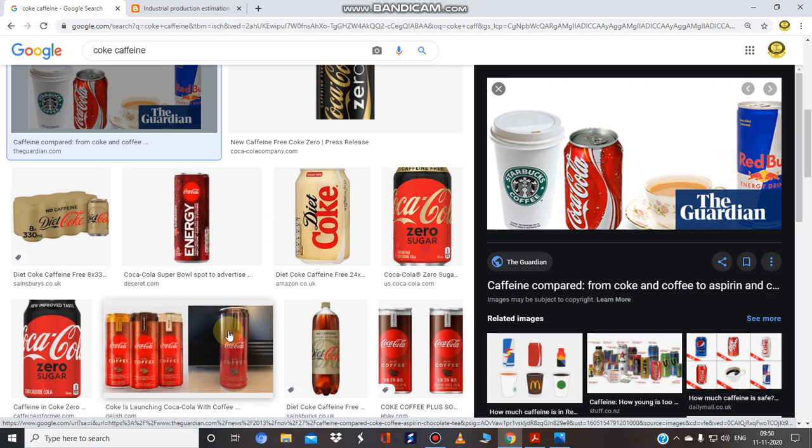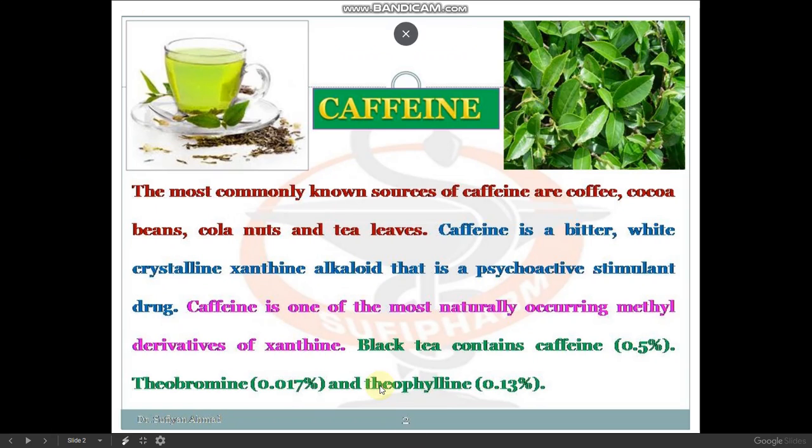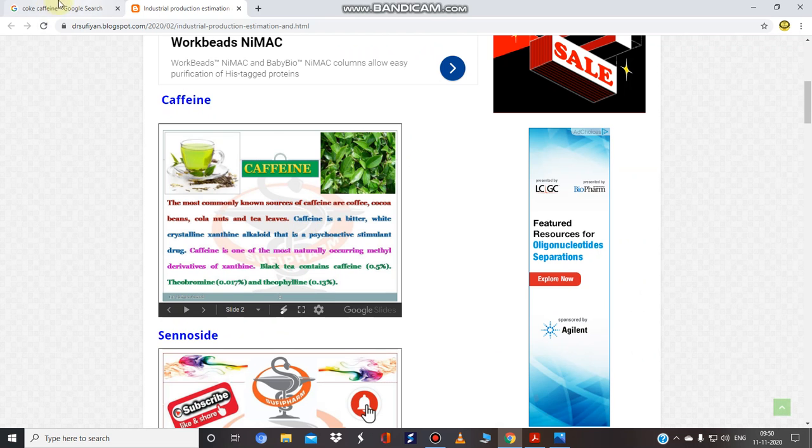If you are taking one cup or two cups of tea a day, that is good. But if you are consuming tea every hour or two, or these cold drinks on a regular basis, then it is harmful. Okay? So let's start with this drug, that is caffeine. Let me show you the structure first, then we will start.